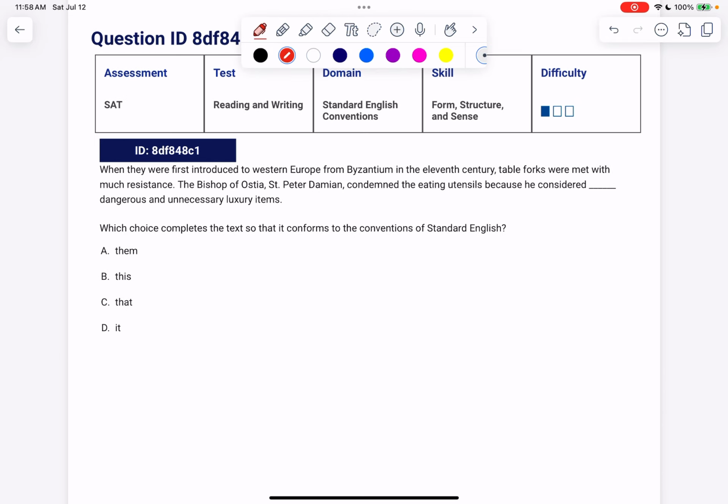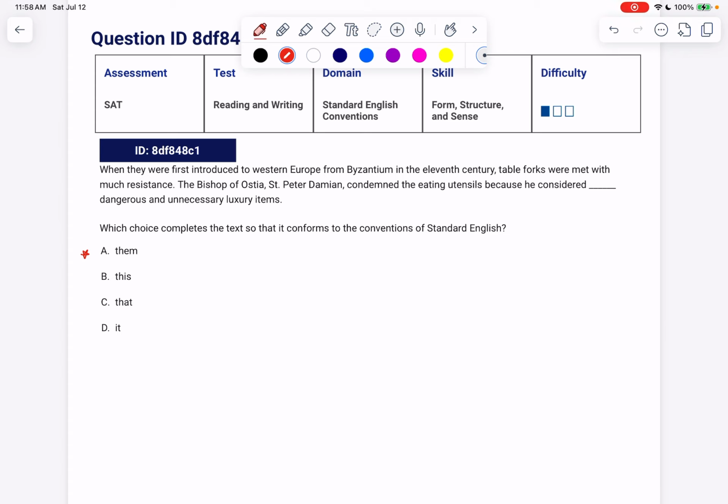Looking at the answer choices, you can see this one's testing us on pronouns. "Them" is plural, this is singular, that is singular, it is singular. So we might think this might be tempting, but let's give the sentence a read and see if we can find the antecedent. When they were first introduced to Western Europe by Byzantium in the 11th century, table forks were met with much resistance.